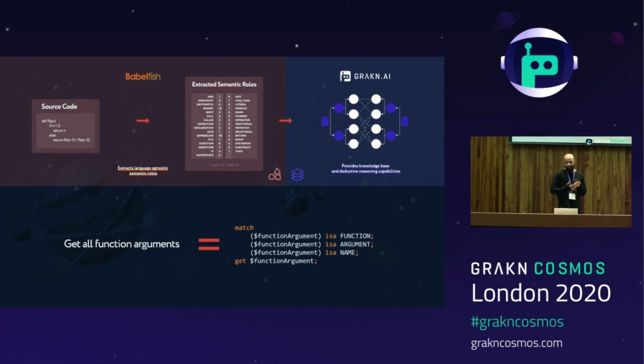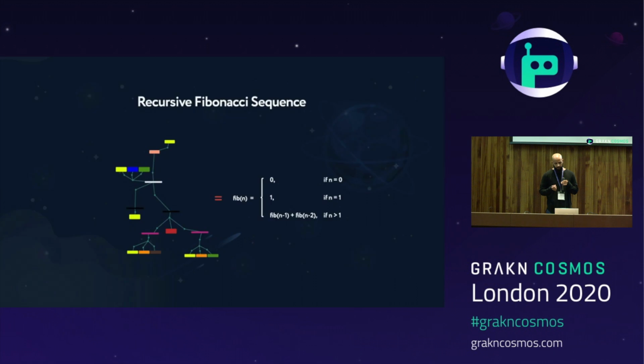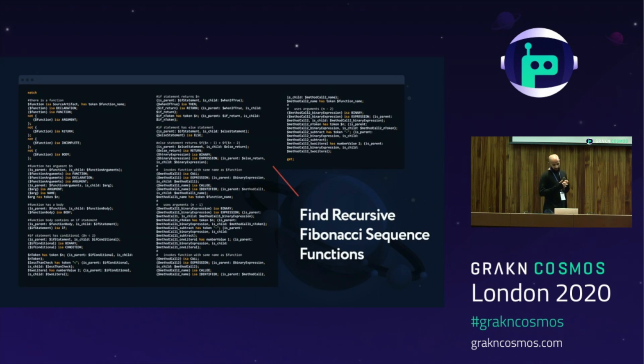But let's say we wanted to write something which would find and verify a function that correctly implements all the logic necessary to produce the Fibonacci sequence. Doing so would mean finding the rather complex semantic graph we saw from the previous slides. We could write a query which would find this graph using pure Grakn, but we would end up with something like this. As you can see, the logic necessary to verify the correct implementation of the Fibonacci sequence is rather verbose. It takes about 15 lines of Grakn just to grab the nodes which are only function declarations. This query is, of course, language agnostic, which is the reason it takes so much logic, but this is still way too much to be efficient for verifying a much larger amount of functionality.